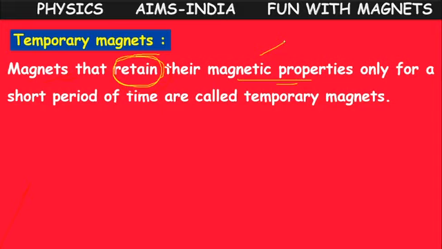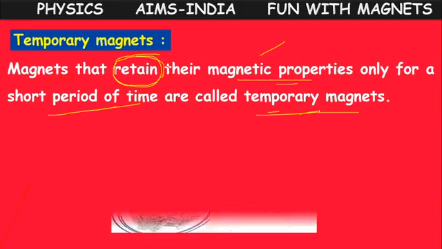That magnetic property lasts only for a short period of time. After that period of time, it won't act like a magnet. So that is called a temporary magnet. It means only for some time they will act like a magnet. After that, they won't act like a magnet.